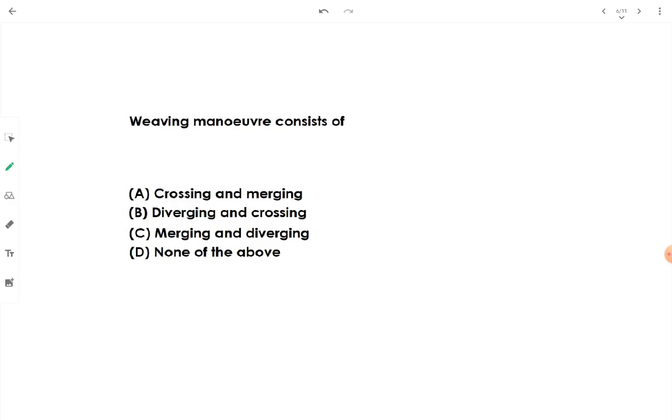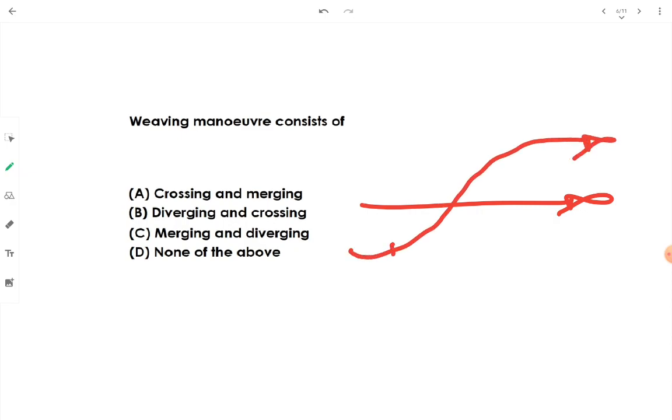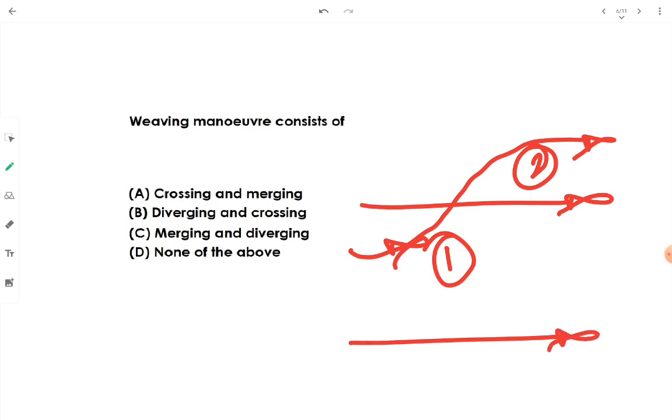Then the weaving maneuver. Weaving is actually a combination of two things, merging and diverging. Let's see how weaving left will look in a diagram. For example, this is the direction of flow, and let's say weaving left. This will be merging and then diverging. The first phase is merging, then the second is diverging. Let's say we are weaving right, then this is the right direction, and this is merging right and diverging right. This is a combination of merging and diverging. Option C should be the one.